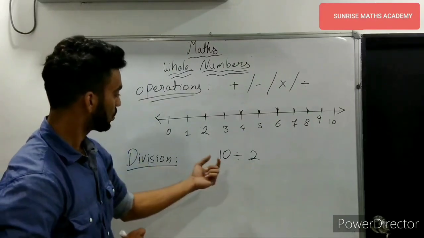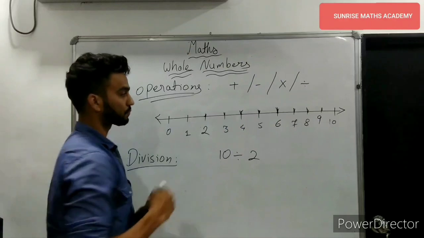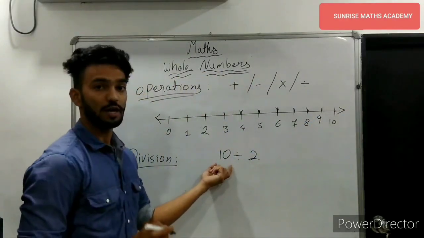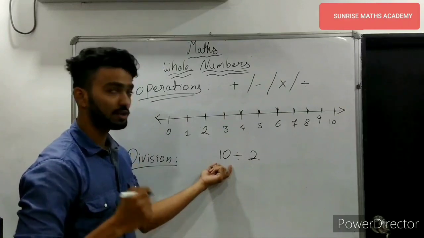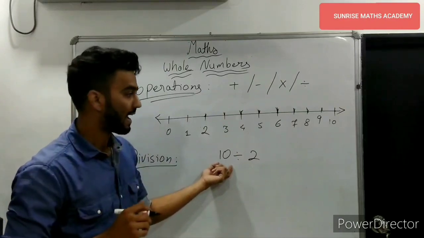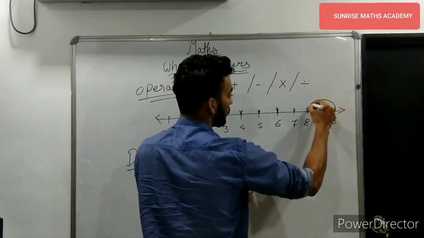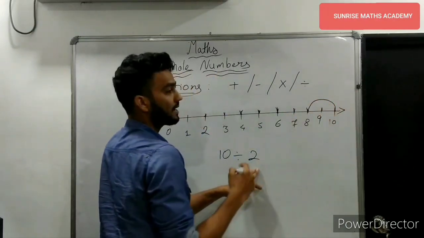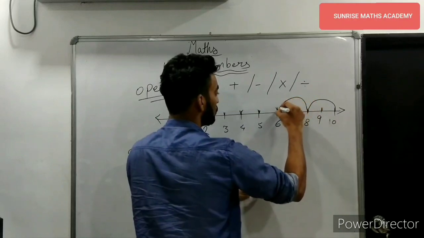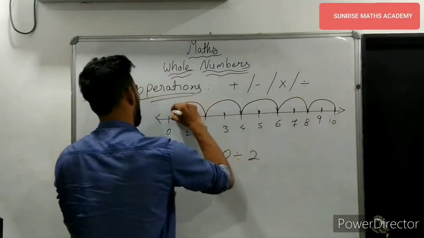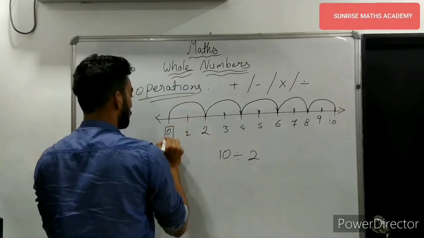You have to start from 10. This is your dividend. And 2 means you have to take jumps of 2. Taking these jumps of 2, you have to reach 0.